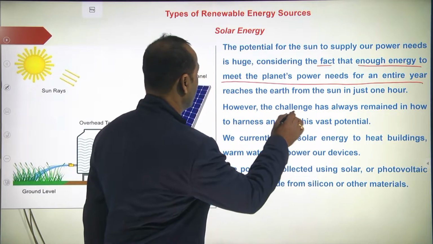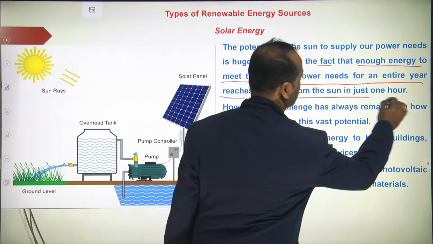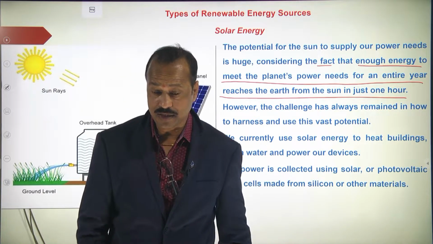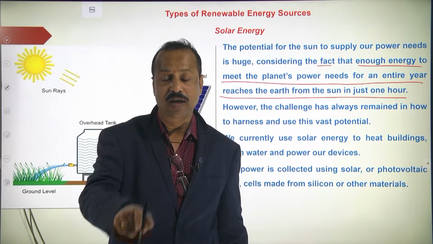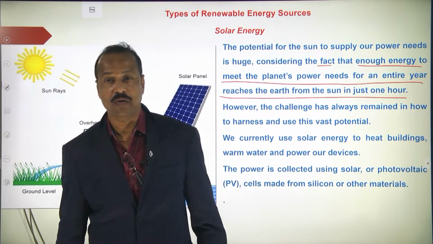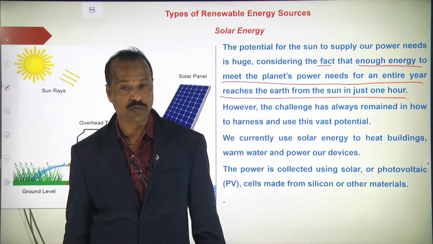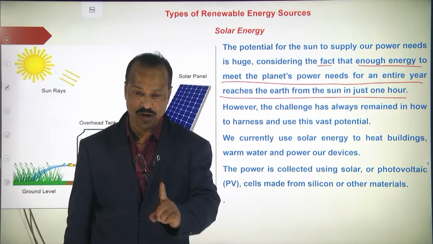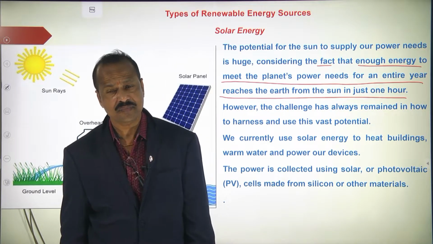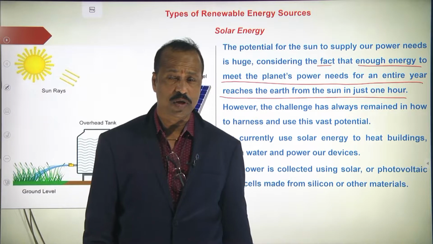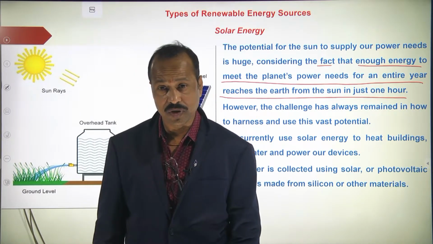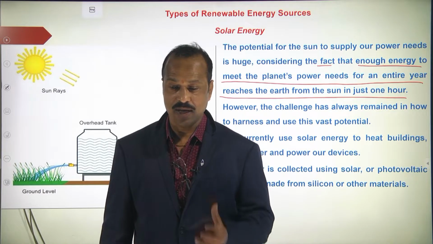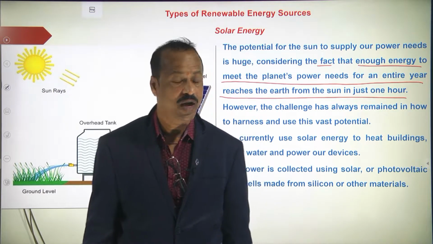So the power needed for an entire year reaches the earth from the sun in just 1 hour. This is most important: if you could convert the total sun energy which is falling on the earth into electrical energy for 1 hour only, that can meet the power usage throughout the world for 1 year. So that much power is there in the sunlight. Is this clear to you?